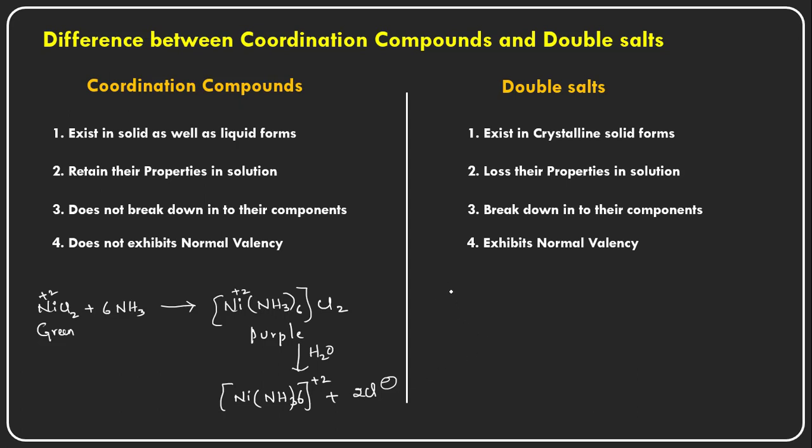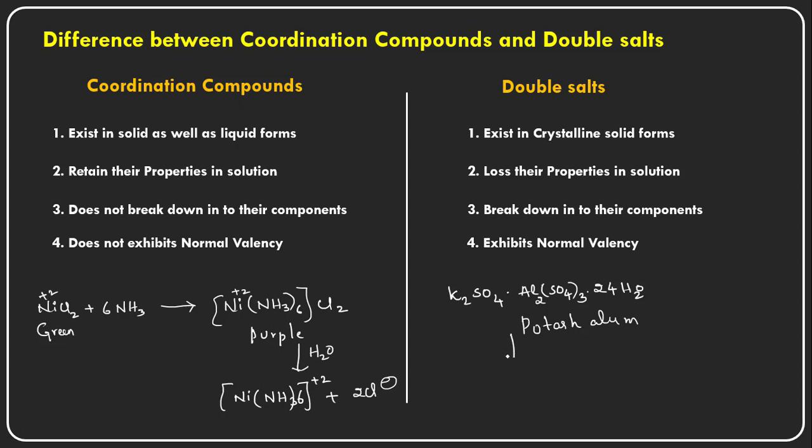As we already discussed, take potash alum again: K2SO4 and Al2(SO4)3 with 24 water molecules. Potassium sulfate has different properties and aluminum sulfate has different properties initially, but when they are combined together they turn into potash alum, which has different properties from its constituent salts.